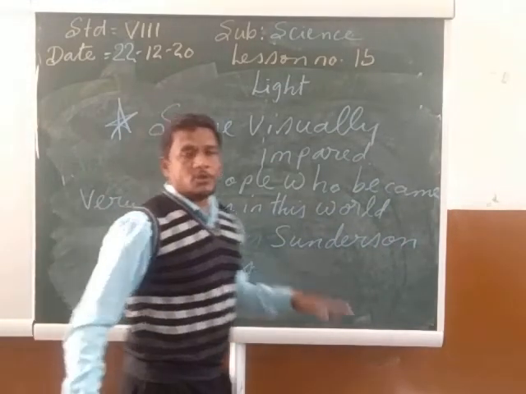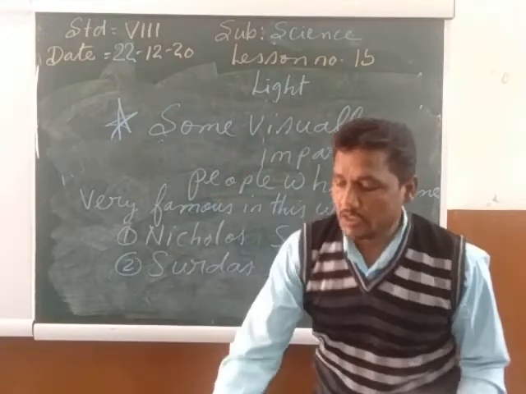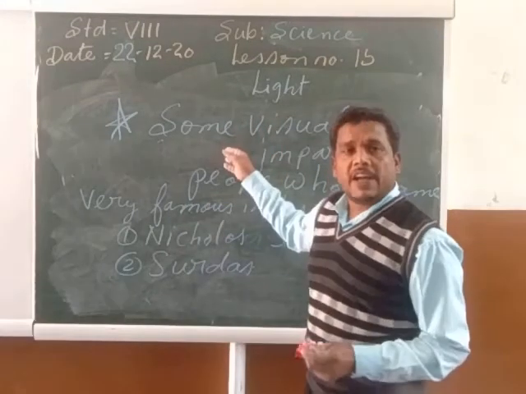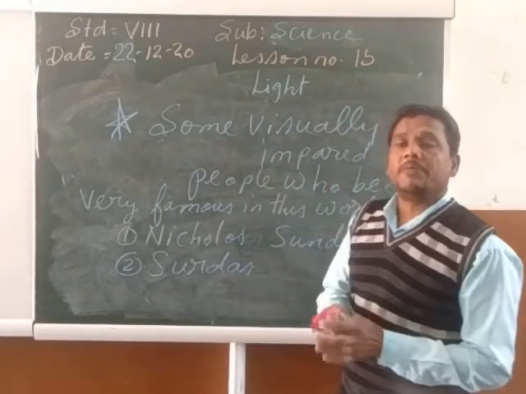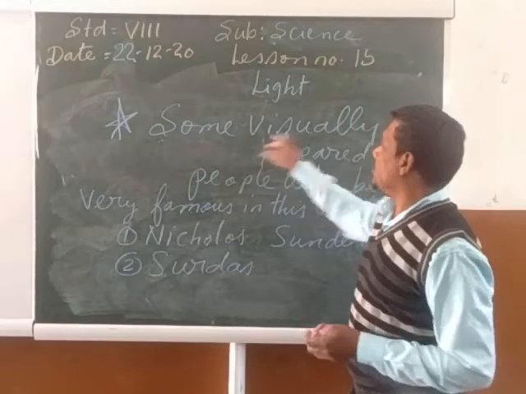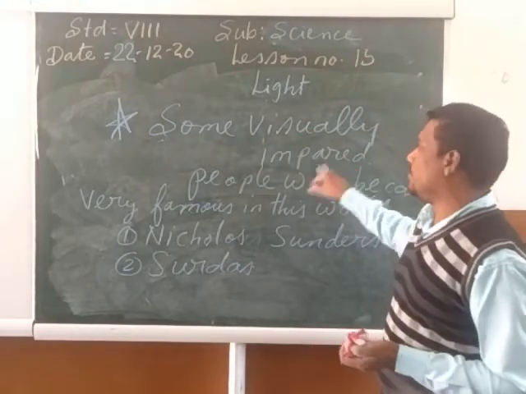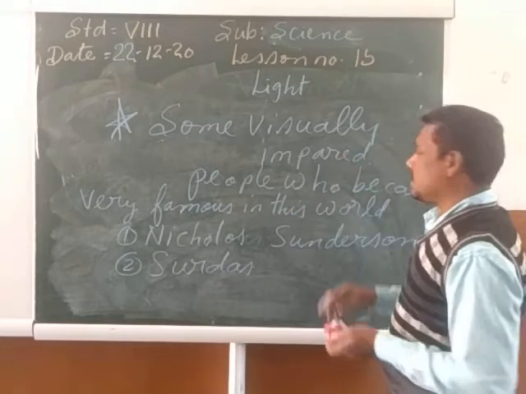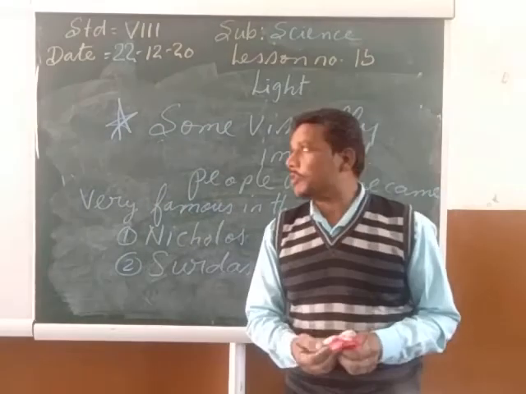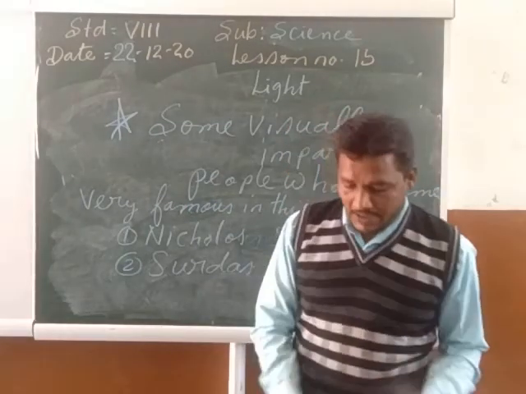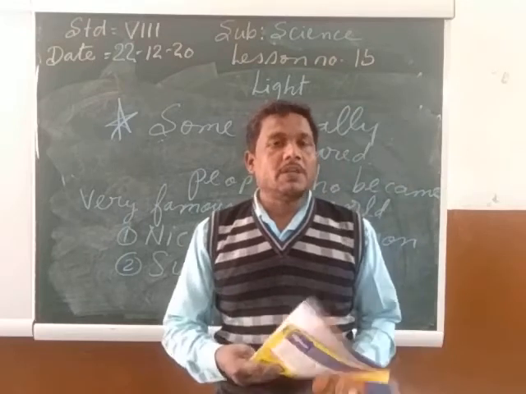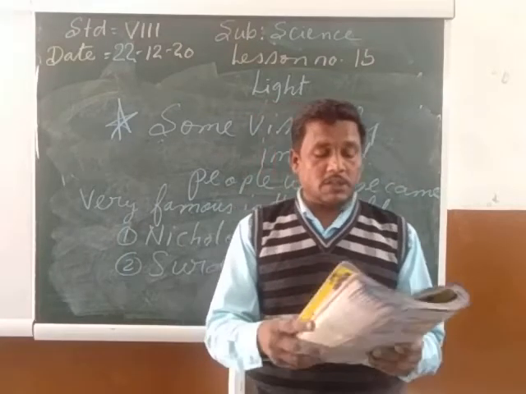So my child, I am going to read something about these two people who were blind, but how they have framed their name in this world. Some visually impaired, blind people became very famous in this world because of their great achievement. So let us see something about them. First of all, I am reading about Nicholas Saunderson.